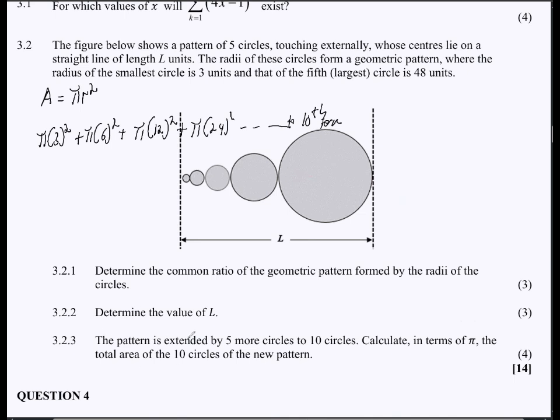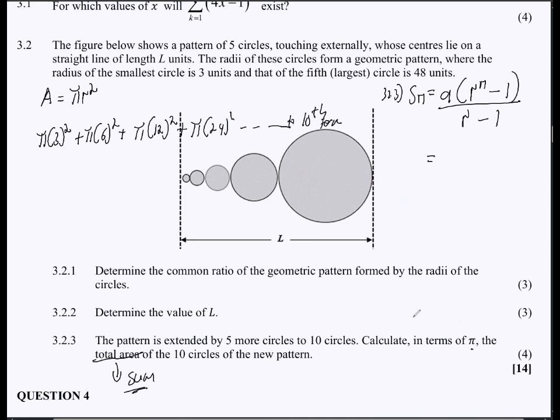Now they want the what? The pattern is extended. Calculate in terms of pi the total area. Now the total area is what? The sum, right? So they want the sum of the areas there. Now you can use the formula 3.2.3. That's Sn is equals to a bracket r to the exponent of n minus 1 over r minus 1, right?